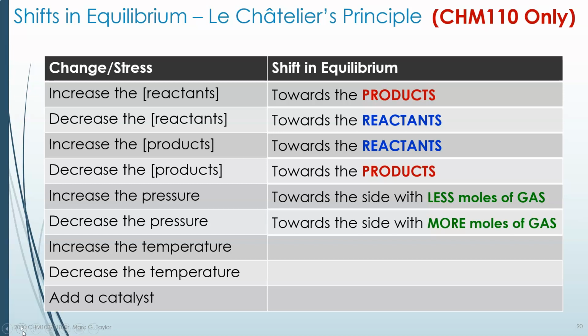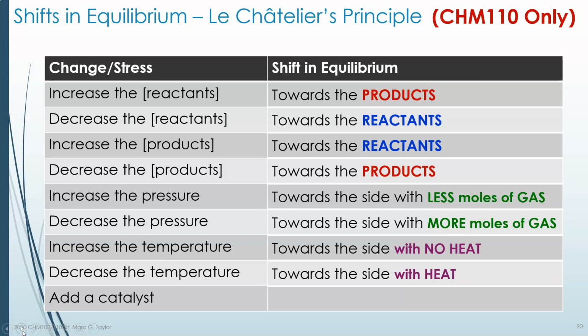Increasing temperature or decreasing temperature, these will depend on which side the heat is. If we have a reaction that produces heat and we're adding more heat by increasing the temperature, we have just added another product, and we don't want to add more products to something that's already making heat, so this will drive the reaction backwards. It'll drive it to the side with less heat, which is the side that for an exothermic reaction will be the left, for an endothermic reaction will be the right.